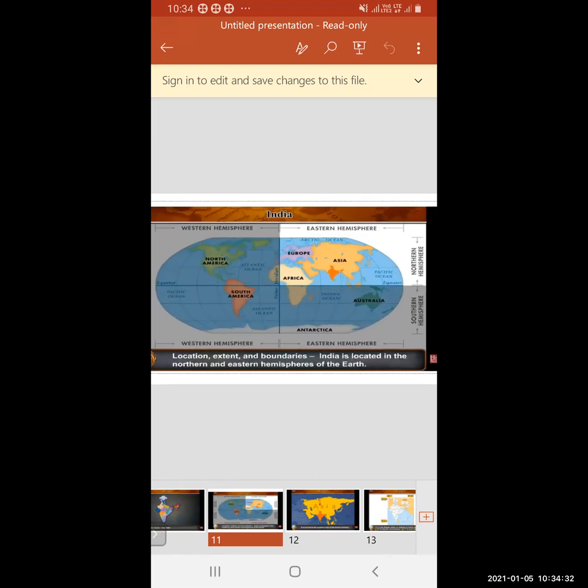Now here you can see India is located in the northern and eastern hemisphere. This is the eastern hemisphere, and it is in the northern and eastern hemisphere of the earth. As a whole, when we look at the world map, India is in the northern and eastern hemisphere.